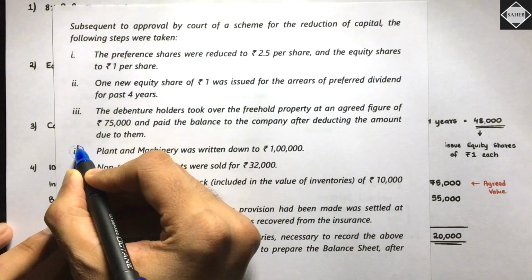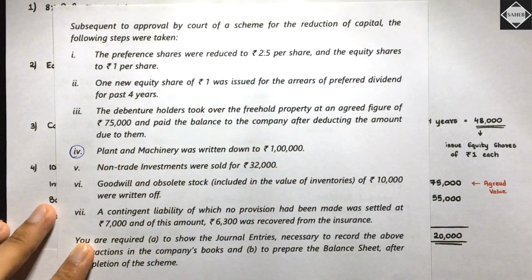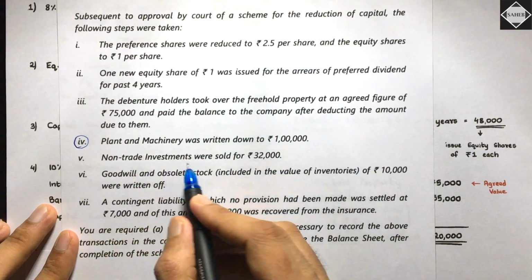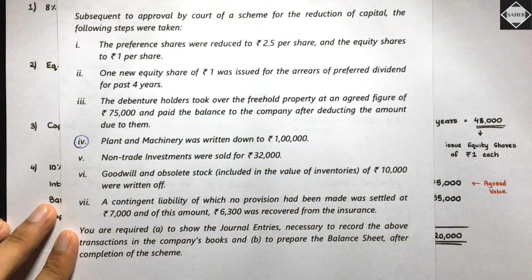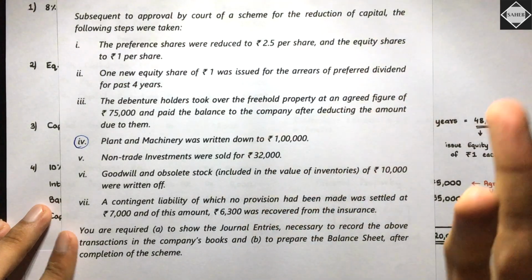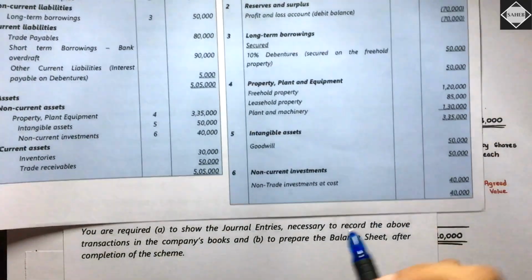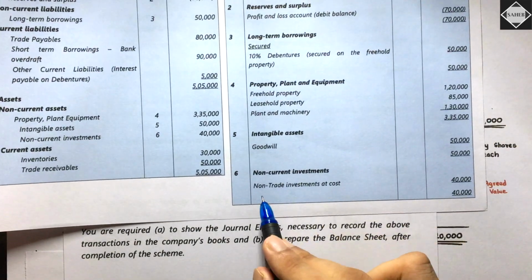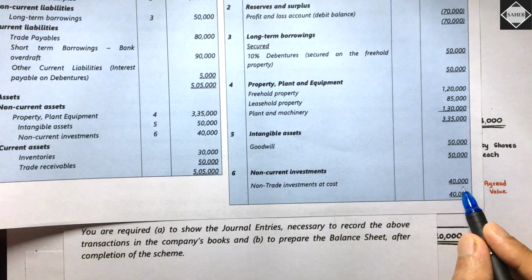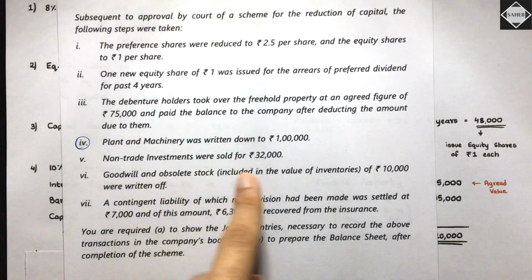Okay, let me just mark it right now so that I won't forget later. Non-trade investments were sold for 32,000. Now this fifth adjustment is really simple. We are selling off our investments. So let's see what the book value of investments is. See here, 6th note, non-current investment, non-trade investment at cost 40,000. It has been sold, right? This is the cost. Cost is 40,000. It has been sold for 32.